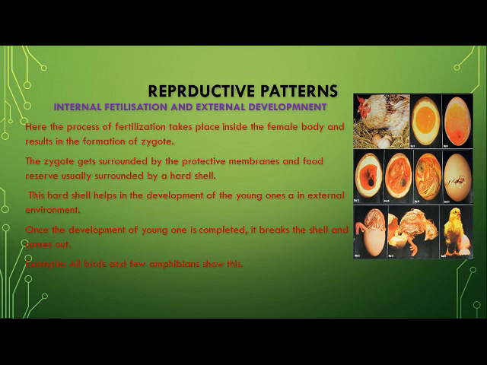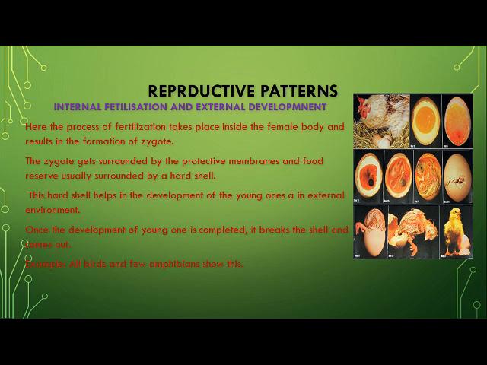So one of the best examples is the hen and the duck and many others, but these are the two animals that you are very familiar with, and many other birds, children, which are around your home. Like you must have observed in Mithapur, we have a variety of birds.